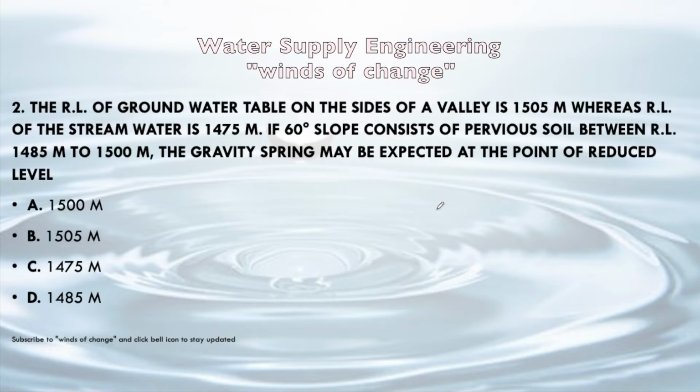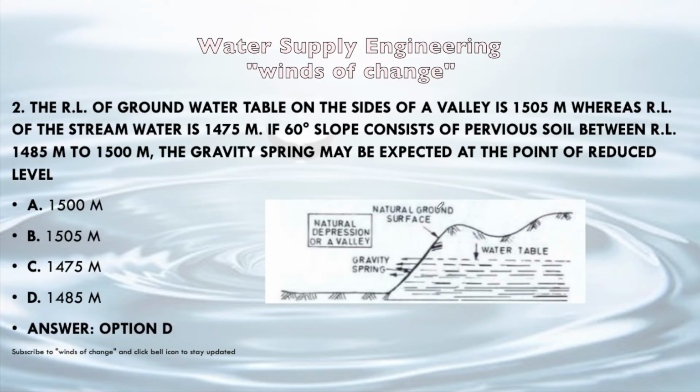Okay, next question. The RL of the groundwater table on the sides of a valley is 1505 meter, whereas the RL of the stream water is 1475 meter. If a 60-degree slope consists of pervious soil between RL 1485 meter to 1500 meter, the gravity spring may be expected at the point of reduced level 1500 meter, 1505 meter, 1475 or 1485. First of all, the answer is option D, that is 1485. Now how is it 1485?